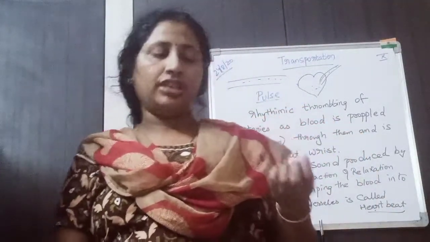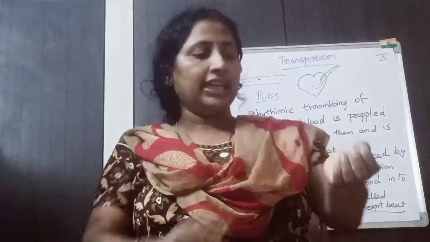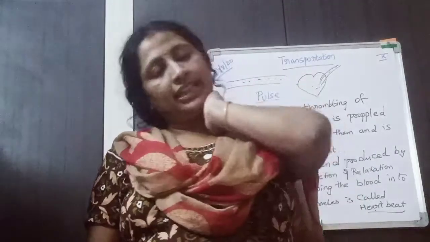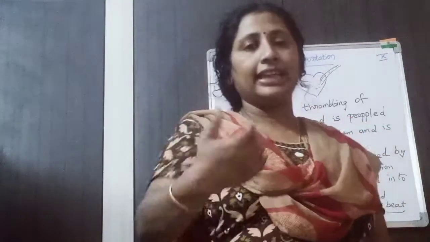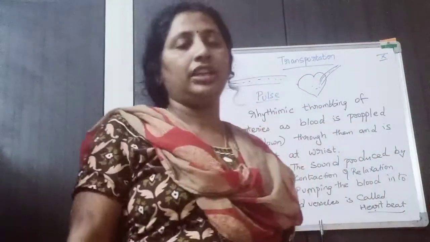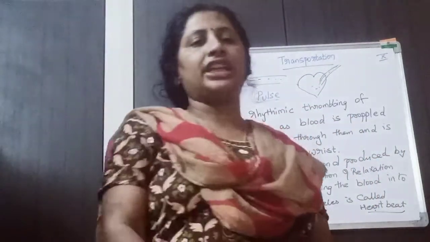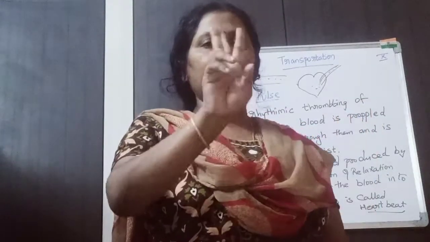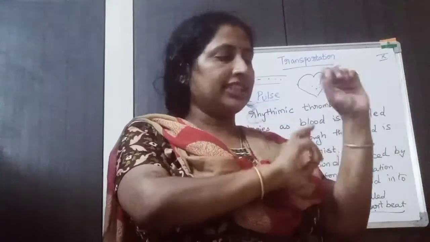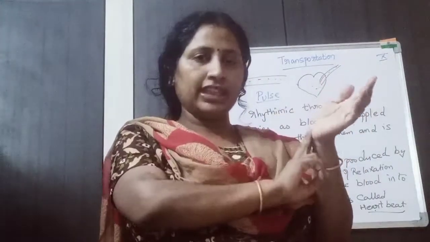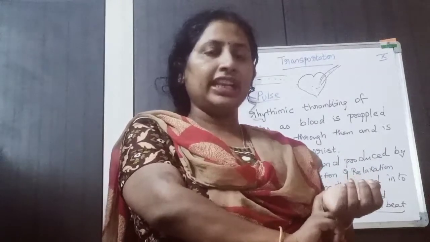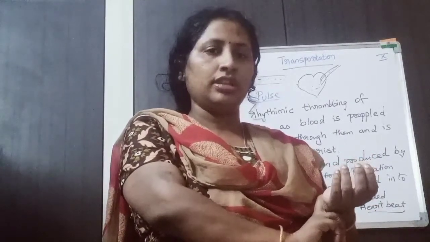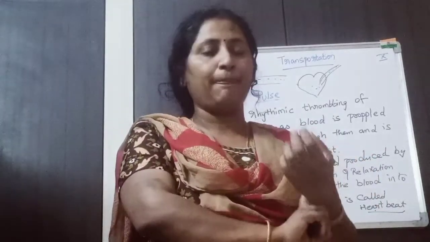So you can measure your pulse at the wrist position, at the neck position, at the back of your knees, ankles and foot. So how do you check your pulse near the wrist? Take your index finger and middle finger and place them below the thumb near the wrist. If you place them, you will feel some throbbing. That is nothing but our pulse.